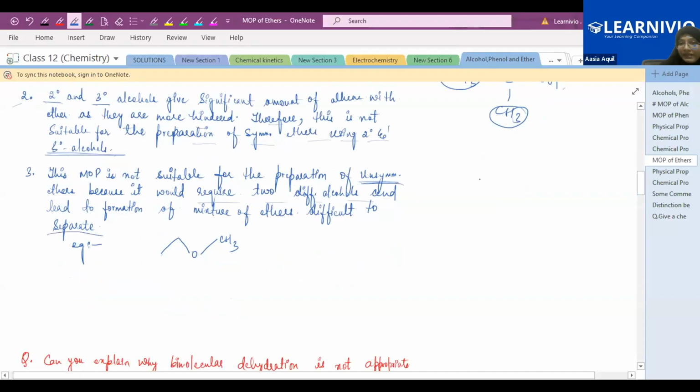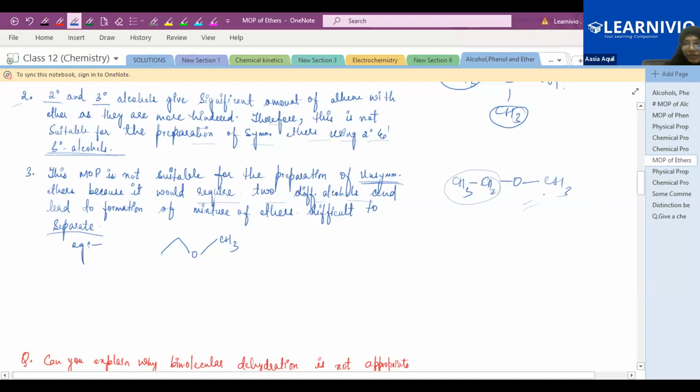Now you know very well what an unsymmetrical ether is. Unsymmetrical ethers are those ethers in which two different groups are attached to the ether linkage, the oxygen linkage. Suppose here we have a CH3 group, and here we have an ethyl group, CH2CH3. Both the groups are different, so this is an unsymmetrical type of ether.